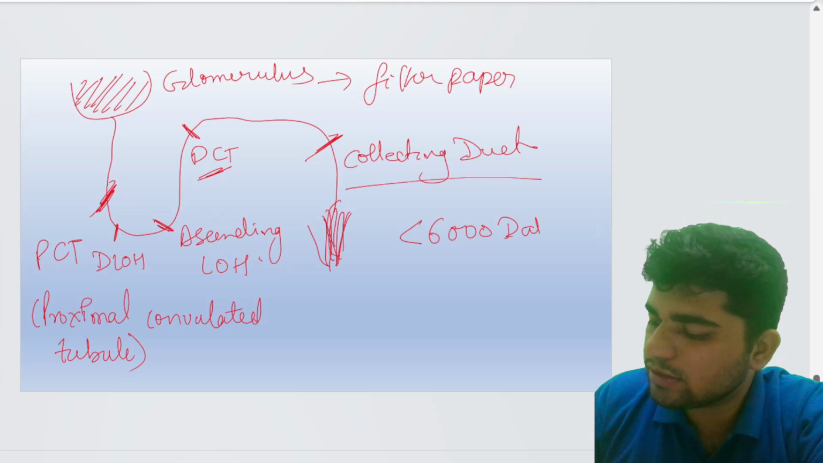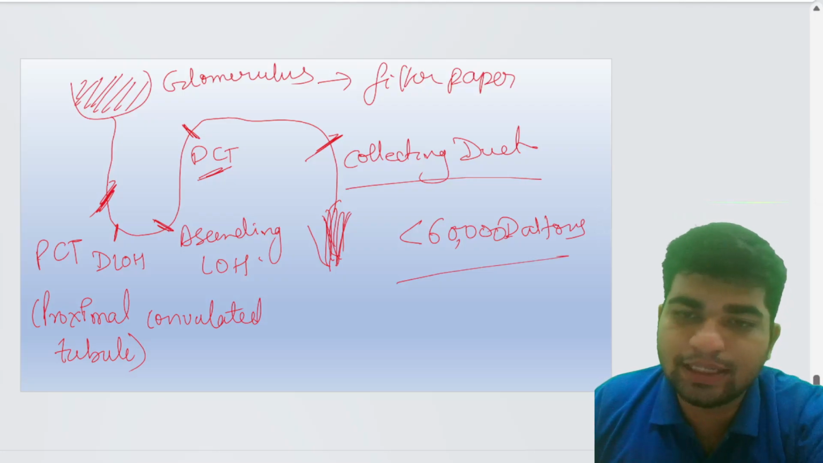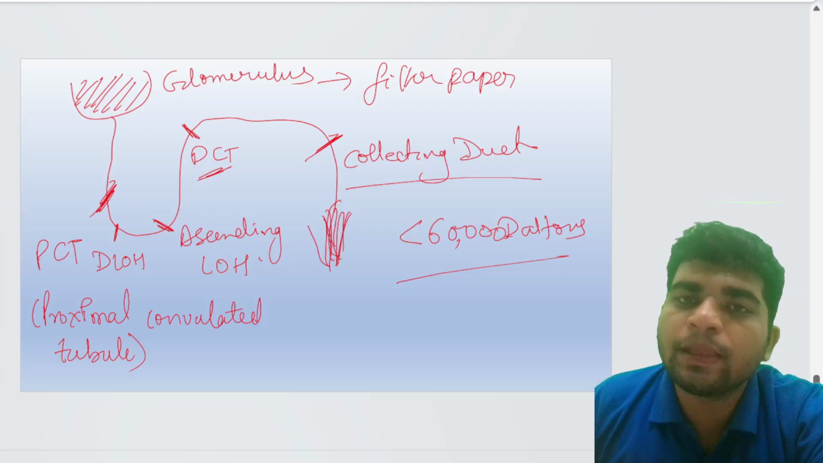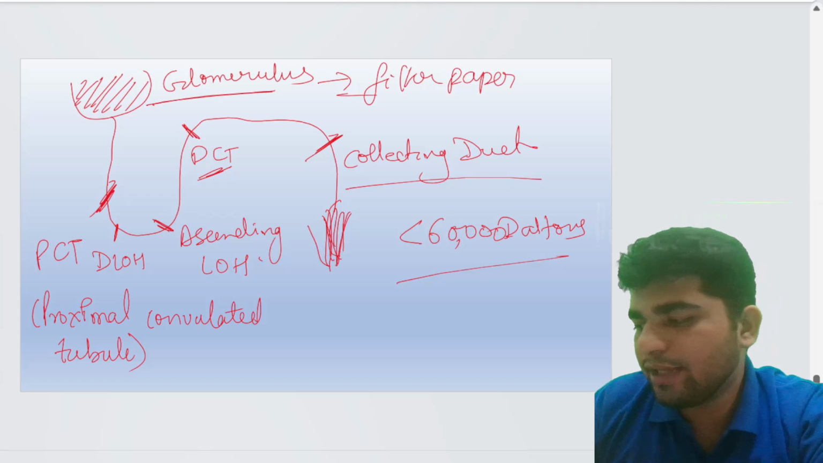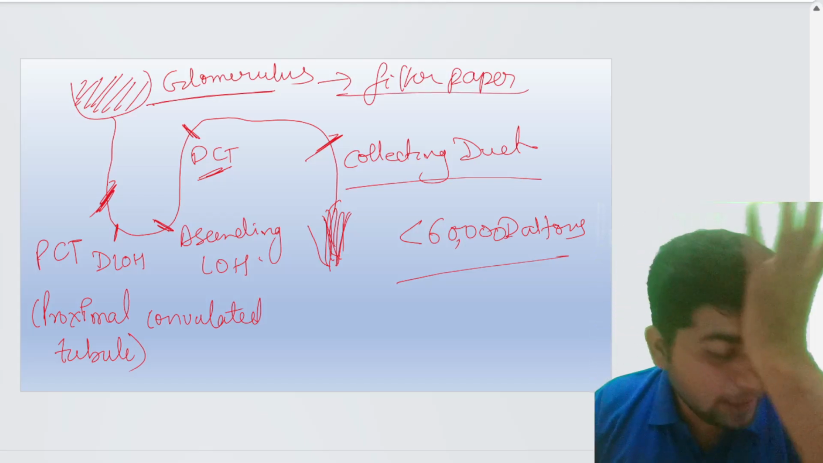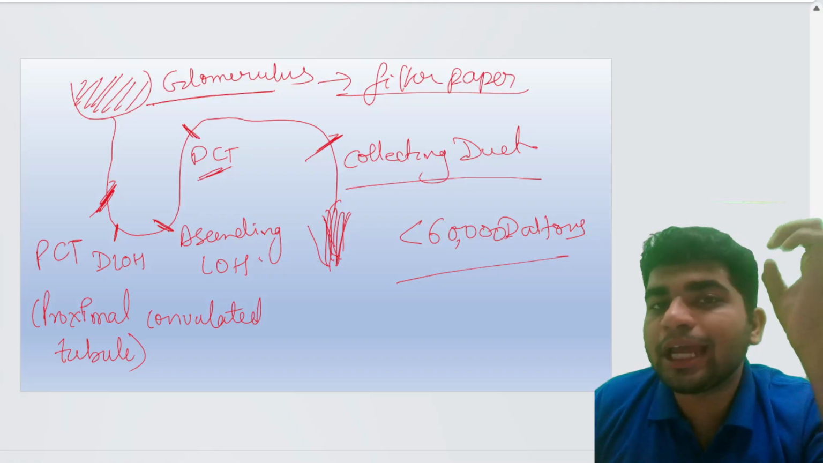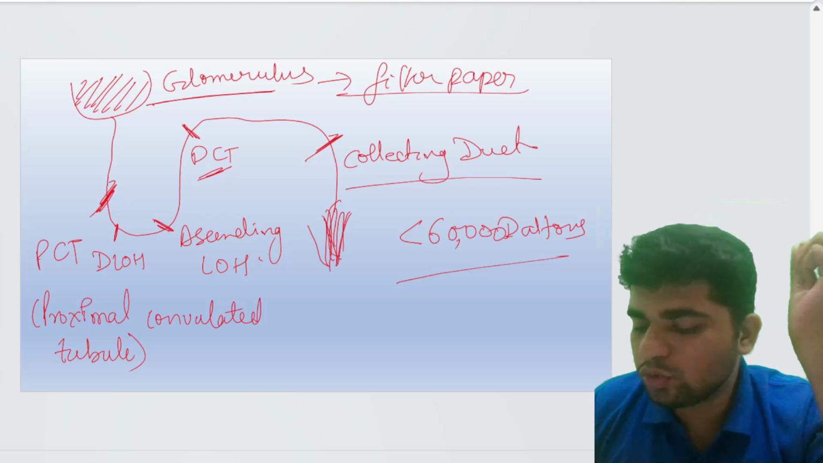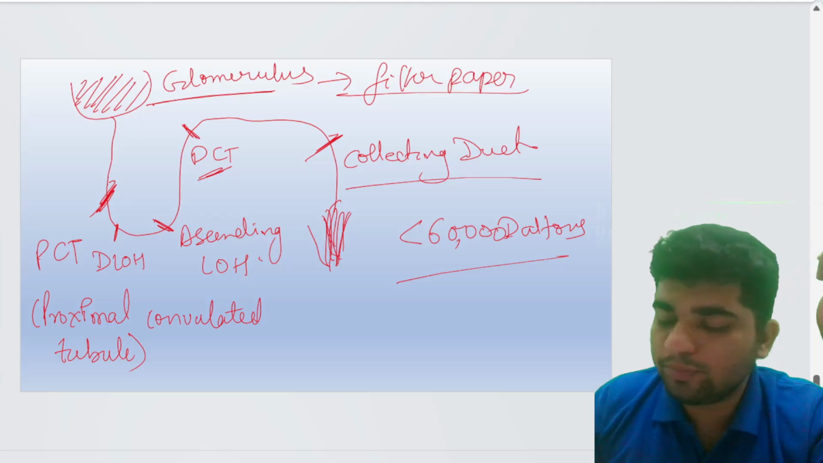60,000 Daltons. The drugs which have a size of less than 60,000 Daltons can only be passed through the glomerulus. That is like a filter paper. If the drug still has protein binding with it, that drug will not be able to cross the glomerulus. Also, when you have an increased rate of flow, which flow?